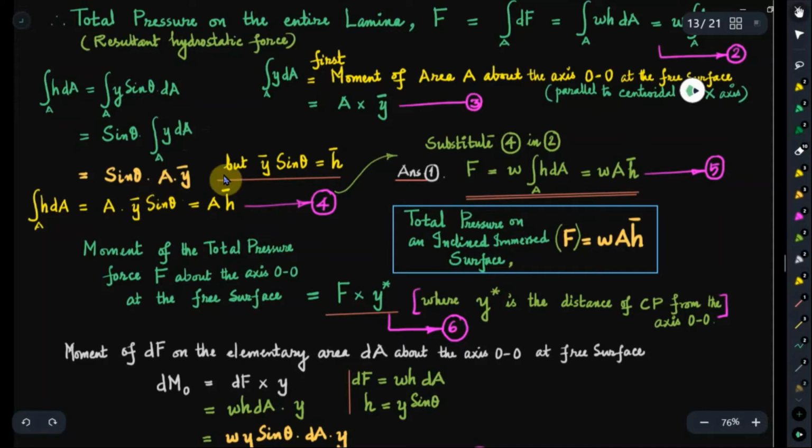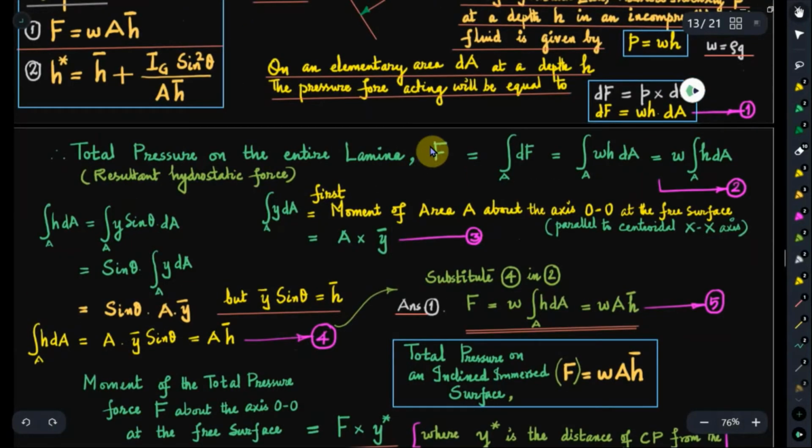The only thing is that now the distances should be specified in terms of y. So here integral y dA over the entire area A is the first moment of the complete area A with respect to that reference axis OO. So sin theta multiplied by area into y bar, that is integral h dA over area A. Now we will go back to equation 2.